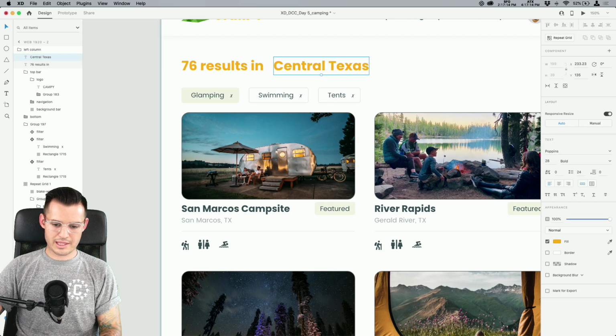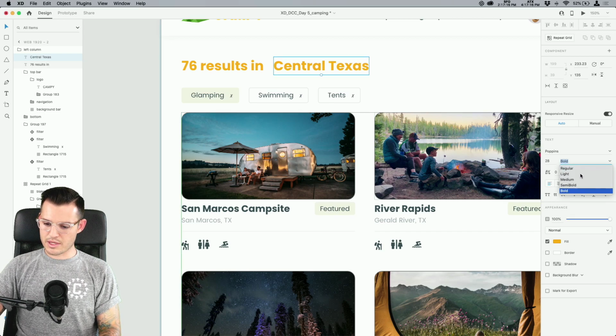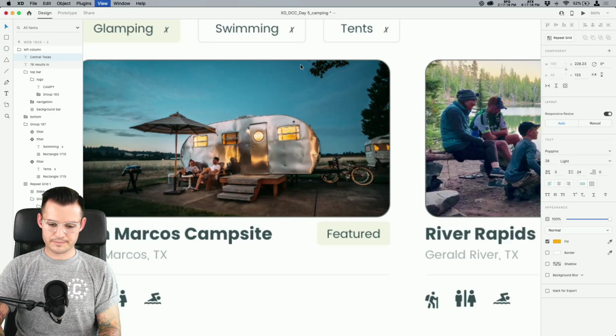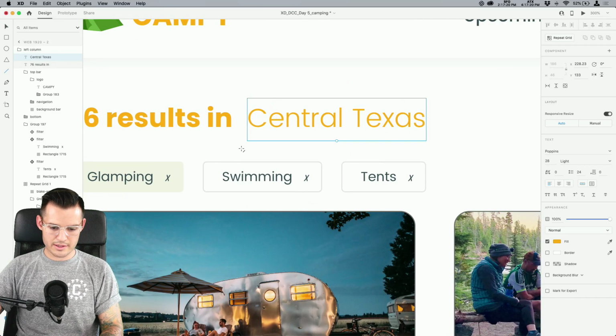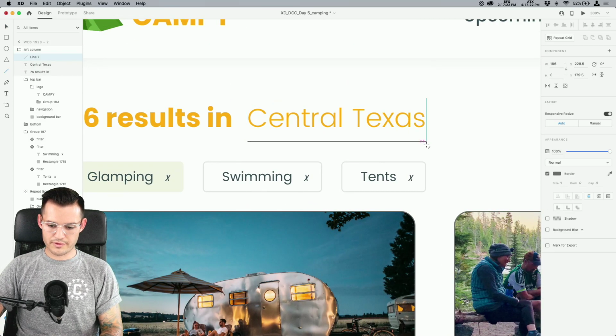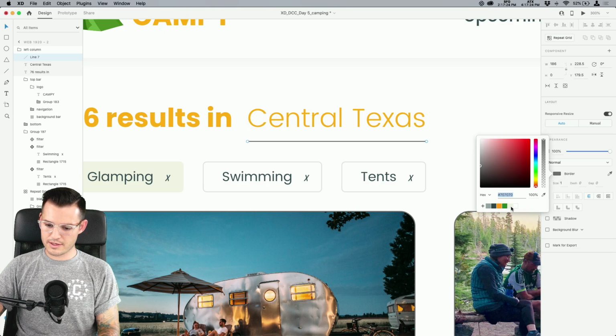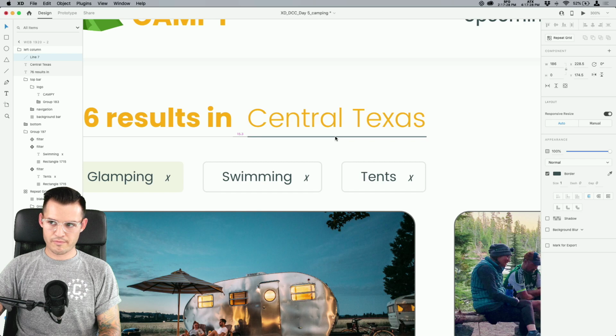Okay, let's go like that, and let's change this to be a nice light one, and let's do a line underneath it, doing a little bit of an interface element, kind of fun. This would be like our searchable area. Let's do this darker color, kind of fun.